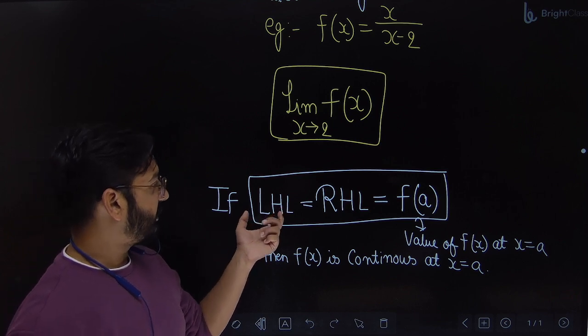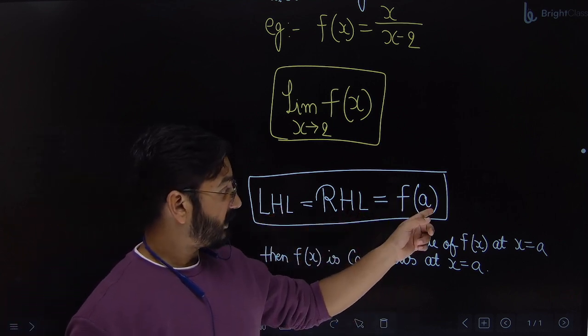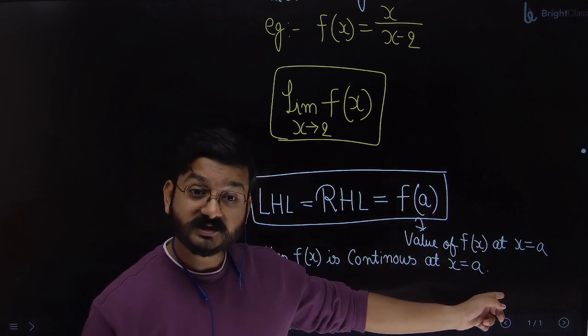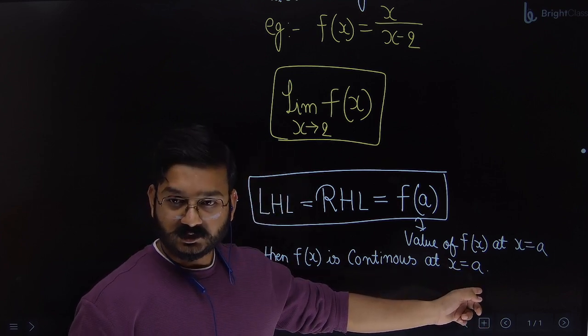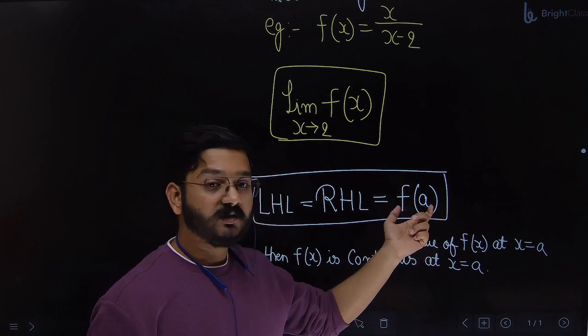LHL stands for left hand limit, RHL stands for right hand limit. f of a means the value of the function at the point where you are checking for continuity. So I am checking for continuity at x equal to a, so I will find the value of the function at x equal to a. So this is called the value of function.